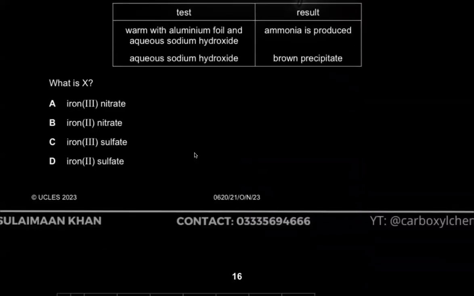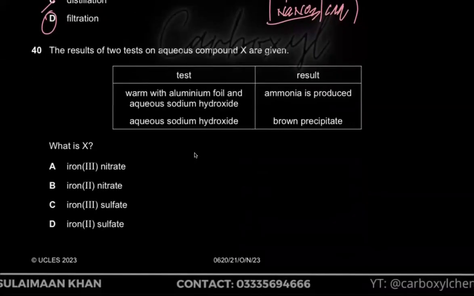Class hasn't ended yet. Last MCQ. The results of two tests on aqueous compound X are shown. Warm with aluminum foil and aqueous sodium hydroxide, and ammonia is produced, which means this is the nitrate ion. This is the test for nitrate ion. You warm it with aluminum foil and sodium hydroxide, and it gives you ammonia. The test for nitrate, right?